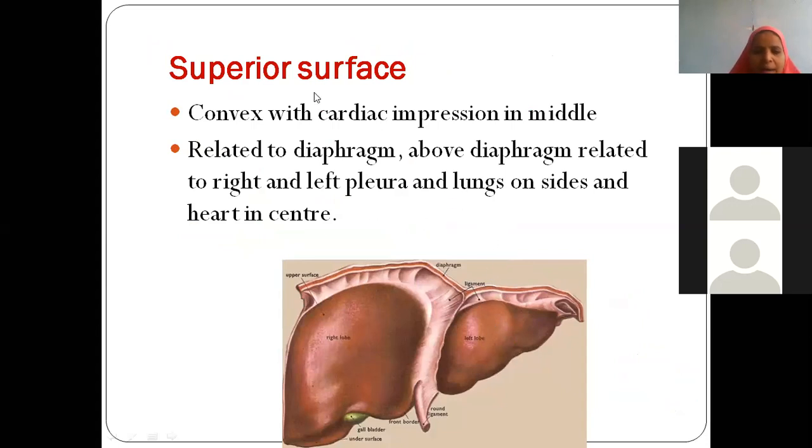Heart. On either side, what is resting? Lungs. Very good. So this convex surface superiorly is showing this impression, which is called the cardiac impression in the middle, where the heart is resting. And this superior surface is obviously related to this muscle, that is the diaphragm. Towards the right side it will be related to the right lung and right pleura. Towards the left side it will be related to the left lung, left pleura. In between we will see the heart. I hope this point is clear.